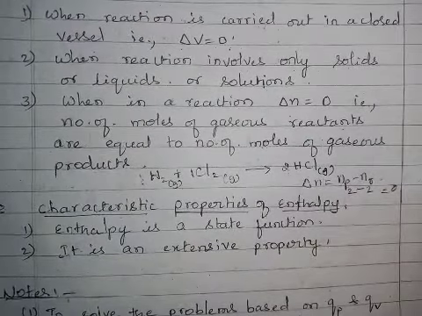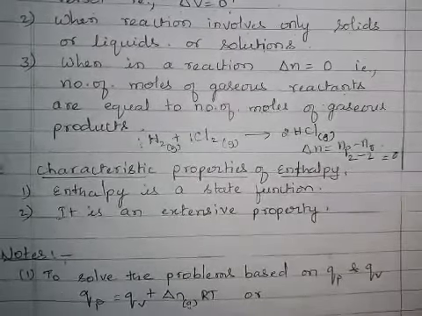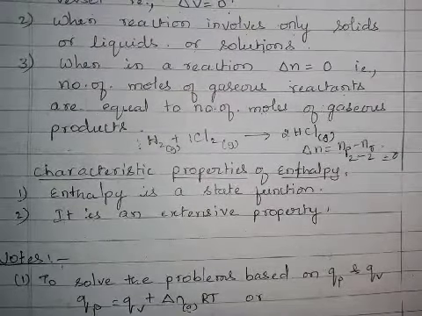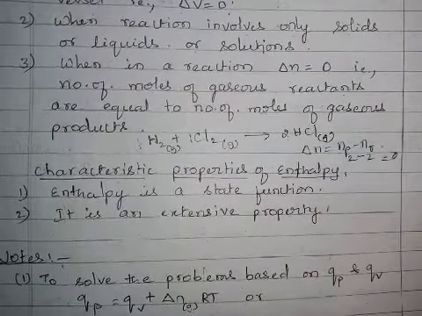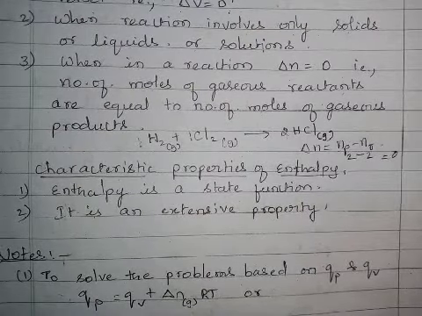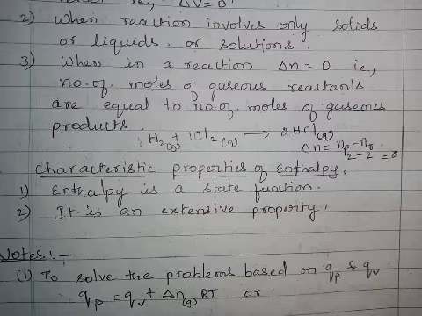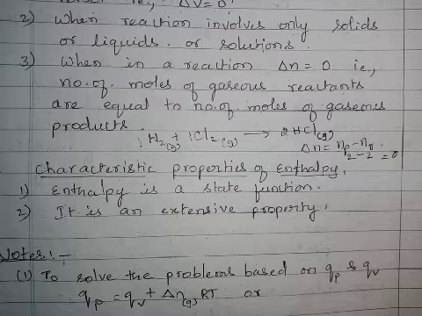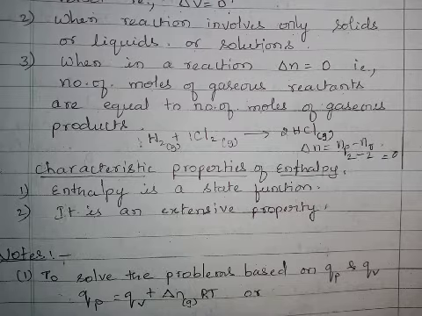Next, the characteristic properties of enthalpy. First, enthalpy is a state function. It means the change in enthalpy depends upon the initial state and final state, and is independent of the path. Second, enthalpy is an extensive property.